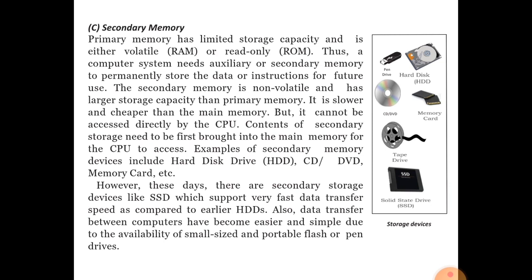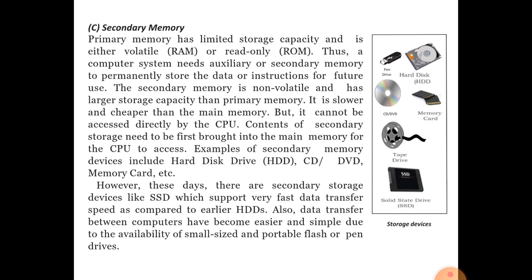Now, secondary memory. Secondary memory's capacity is larger than the primary memory, and secondary memory can store a large amount of data permanently in the computer system. Means the secondary storage device can store the data and instructions permanently in the computer system. Due to that reason, secondary memory is the large memory in the computer system that stores a large amount of data.